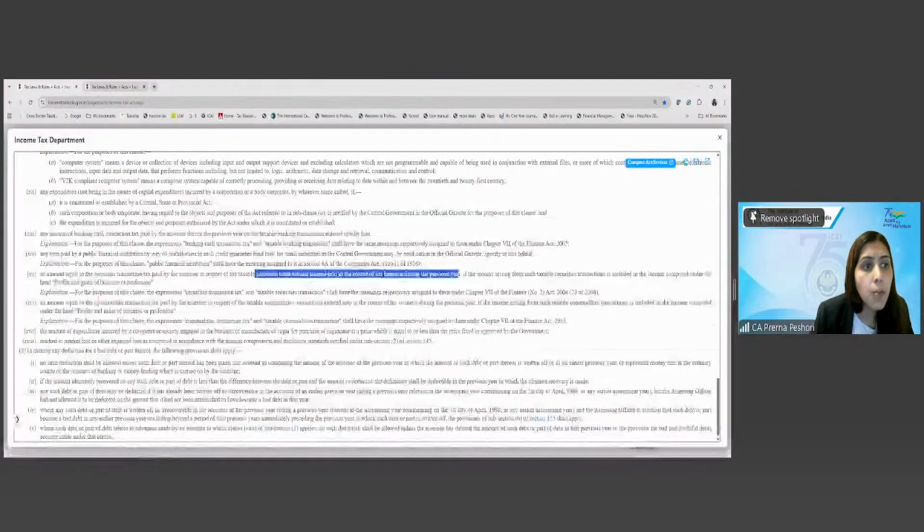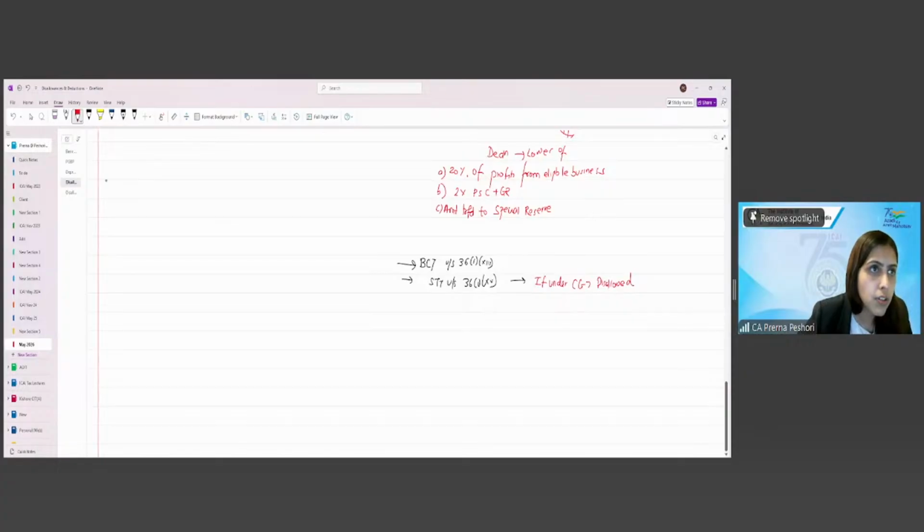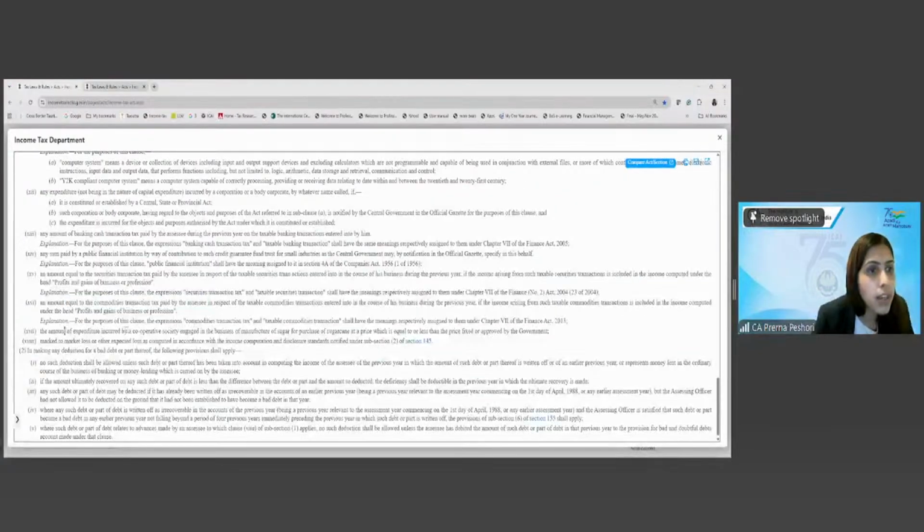Right? Any amount equal to the commodity transaction tax, if the income from the commodities is computed in the PGBP. Right? So even commodity transaction tax, banking cash transaction tax, STT are all allowed as the deduction. Any amount of expenditure incurred by a cooperative society engaged in the business of manufacture of sugar for purchase of sugar cane at a price which is equal to or less than that fixed or approved by the government is allowed as deduction.